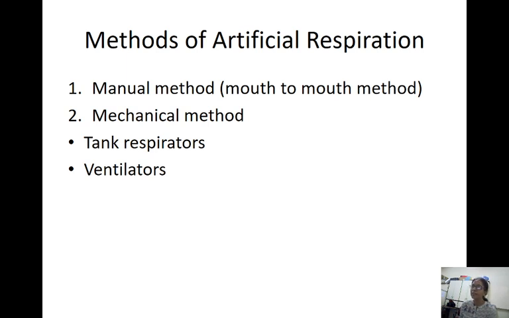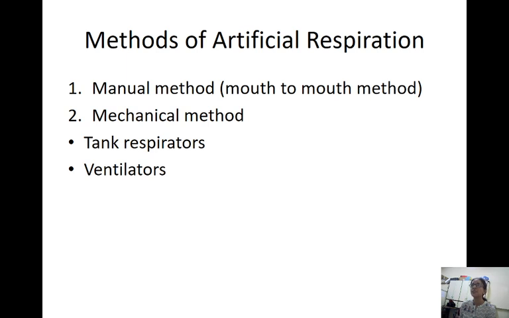What are the mechanical methods? Mechanical methods are the ones where you have to continue for a longer period. You can't keep on doing mouth-to-mouth respiration for days together. Then you switch to the mechanical method. In mechanical methods, two types are there. One is the tank respirator, the other one is the ventilator.